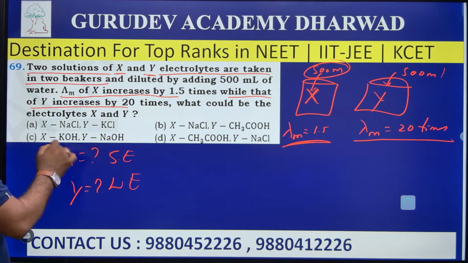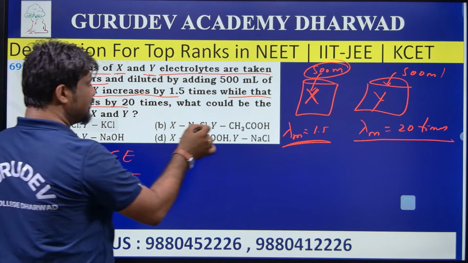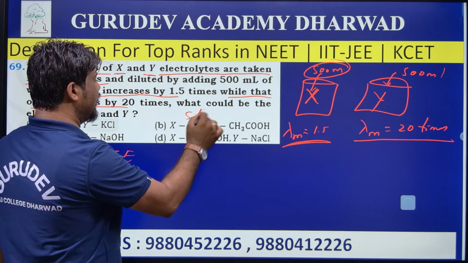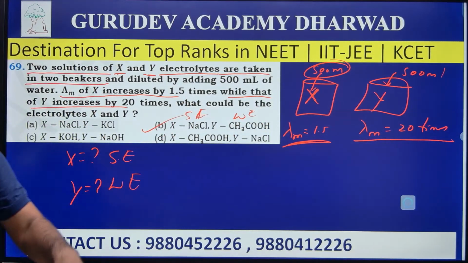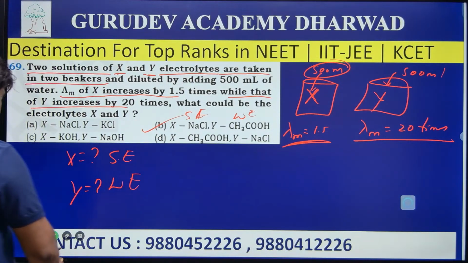So X is a strong electrolyte, say X is NaCl, Y is KCl? No, both are strong. X is NaCl, Y is acetic acid. Yes, one is a strong electrolyte and the other is a weak electrolyte. Hence answer B is the right answer for the question. Well, fine. Go to the next one.